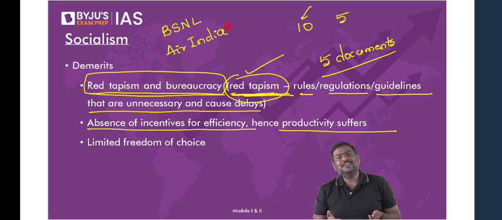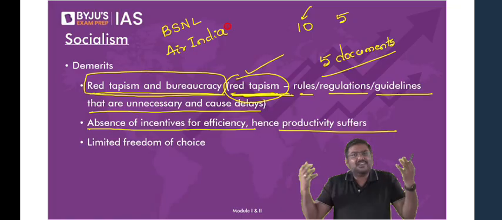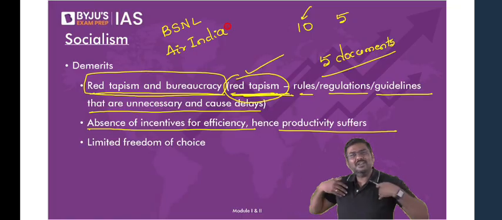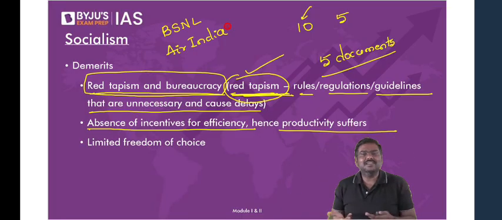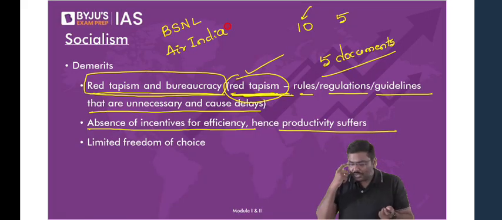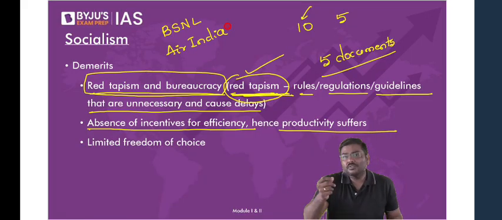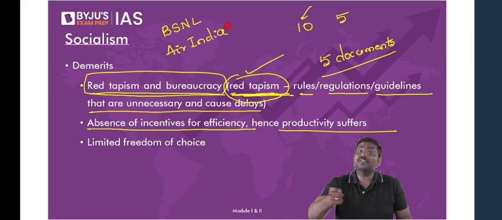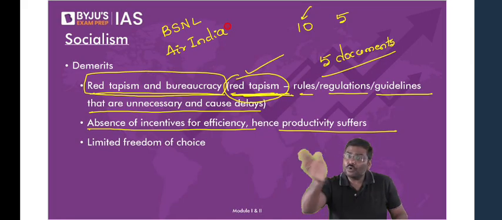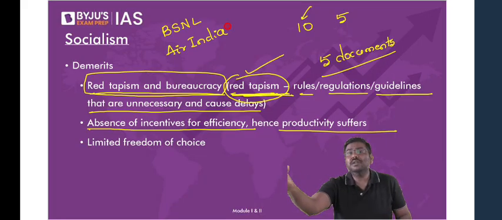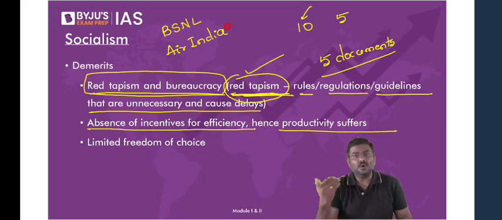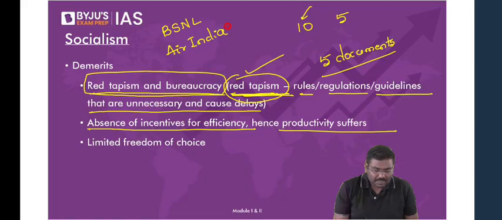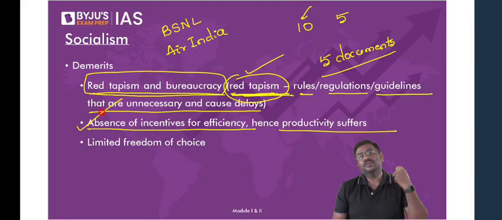Where is the competition? There is no competition. And if there is no competition, the company might become very relaxed. No competition, whatever we produce, people will have to purchase. So there could be a situation where, because of government ownership, because of social welfare measures, because of absence of focus on profits, because of no competition, these companies might incur losses. So these are all basically the concerns regarding the idea of socialism.